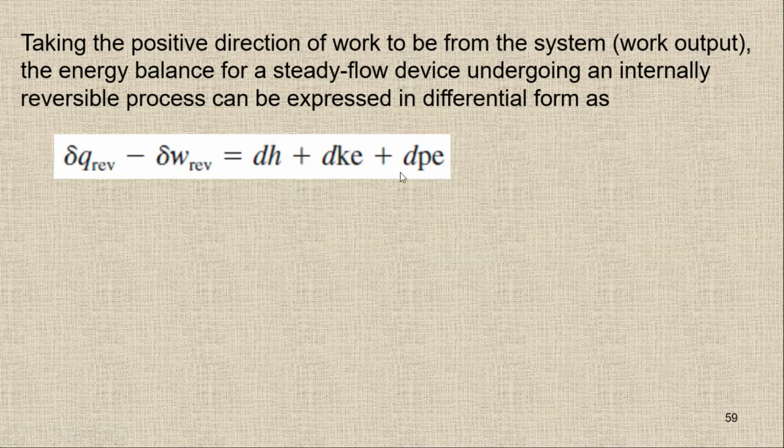Now we neglect the kinetic and potential terms by saying that we have a stationary system, so we will have only dH, the change in enthalpy. So this is the steady flow equation or the energy balance.